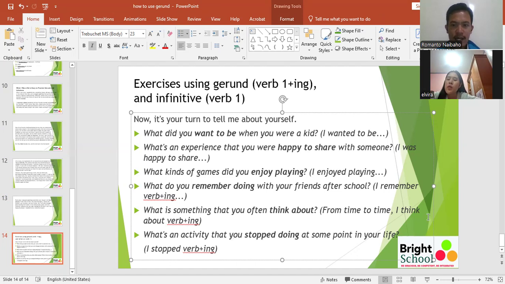I think you can answer, starting your sentence with "I think about cooking. I think about traveling to other countries. I think about building up my business," something like that. What is an activity that you stopped doing at some point in your life? So you can use gerund to start your sentence. So you can write your project.